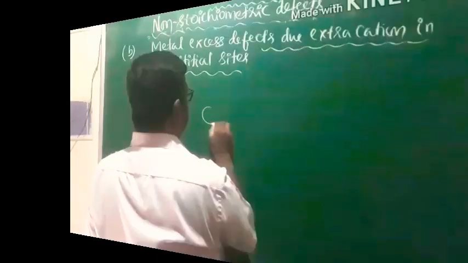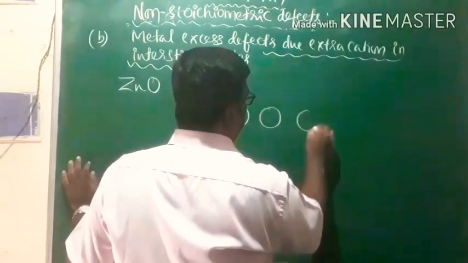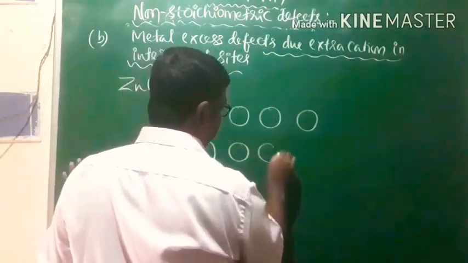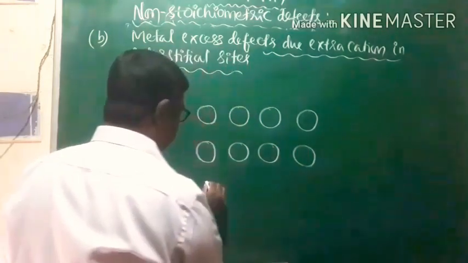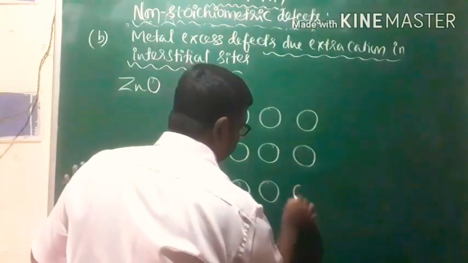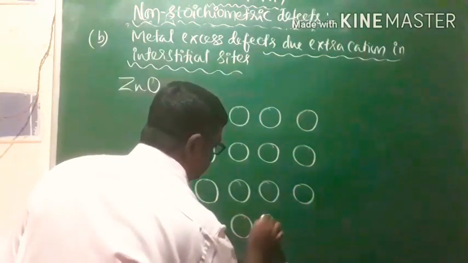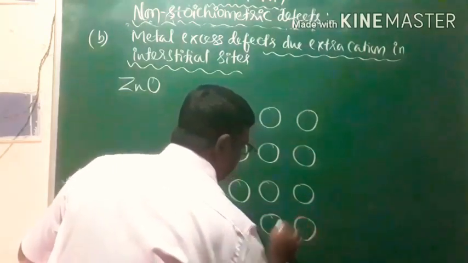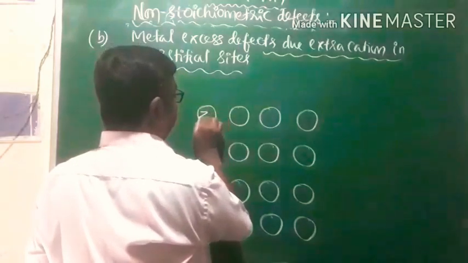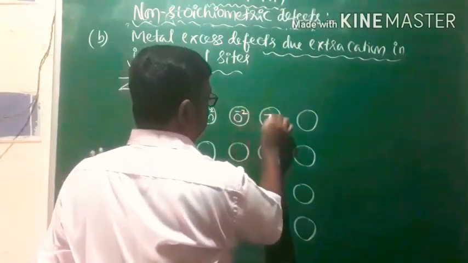Zinc oxide is characterized by Zn plus 2 ions and oxide ions. Look at the lattice of the zinc oxide. In this lattice, you can find Zn plus 2 ions and oxide ions in the lattice sites. One lattice site is occupied by Zn plus 2, another by O minus 2.